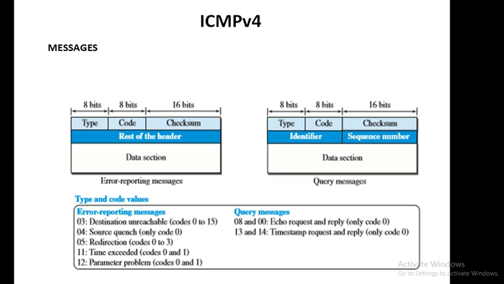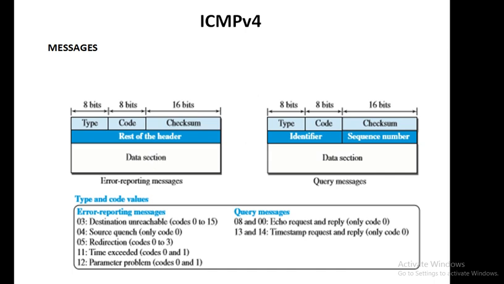The query messages always occur in pairs and help the host or the network manager get specific information from a router or from another host. For example, if a router wants to know about its neighbors, it uses query messages. So that is a query about who its neighbors are. It will send the query message and it will get a reply.